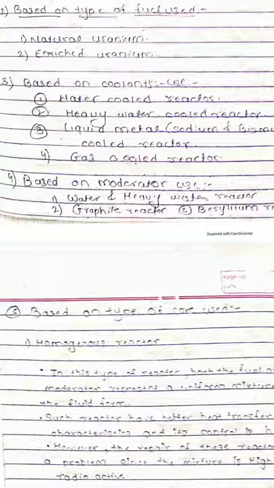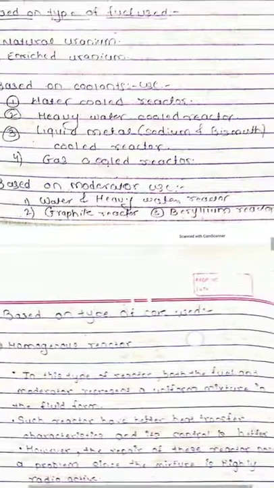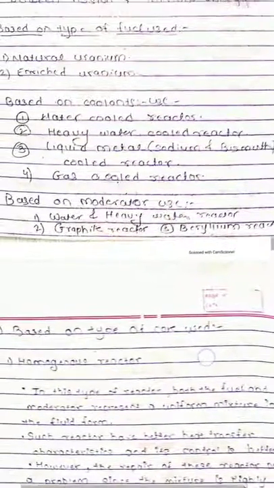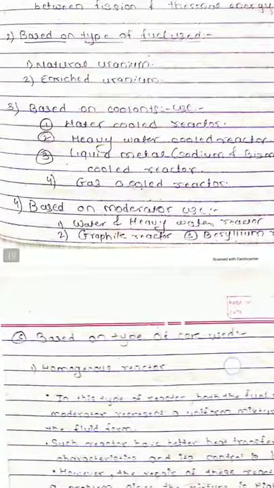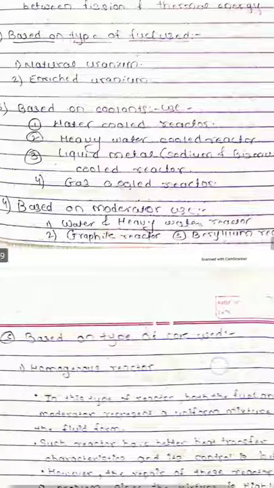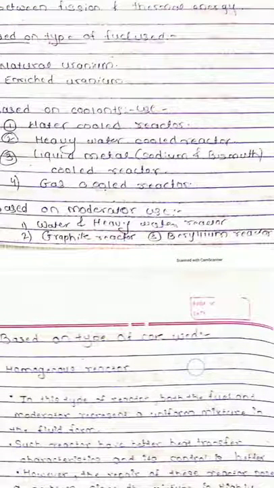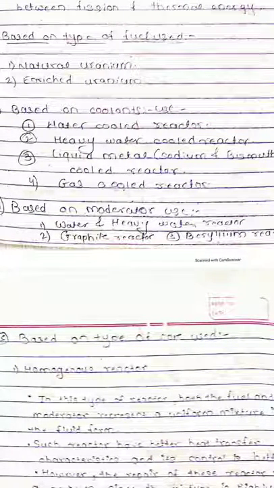Now moving forward, depending on the moderator. There are many types of moderators, like H2O, D2O, graphite, and beryllium oxides also. So it depends on which type of moderator we are going to use. There are water and heavy water, H2O and D2O, reactors. If you use H2O and heavy water D2O as the moderator, the moderator is nothing but that which reduces the kinetic energy of the neutrons.